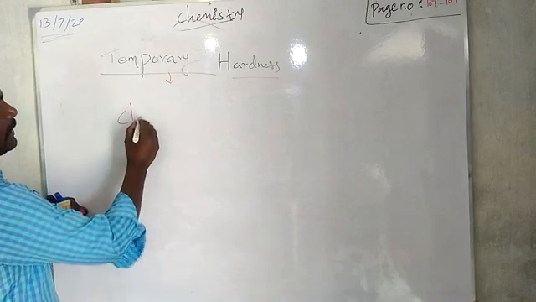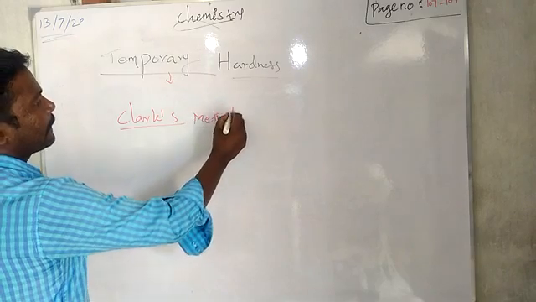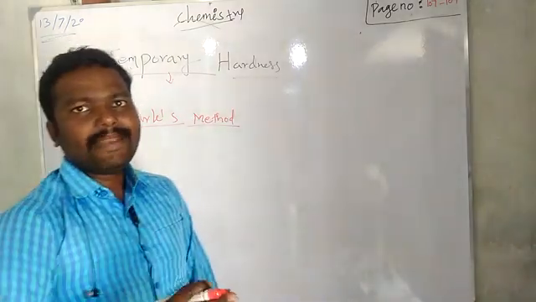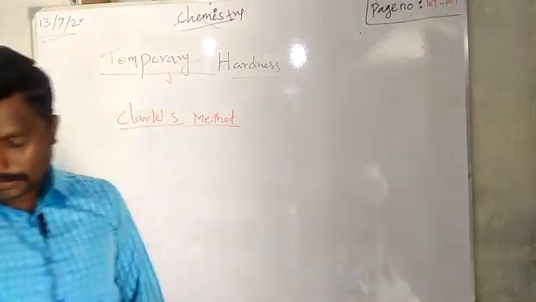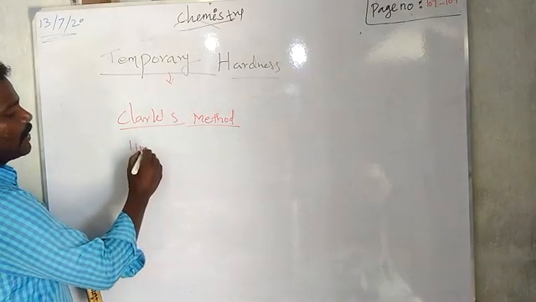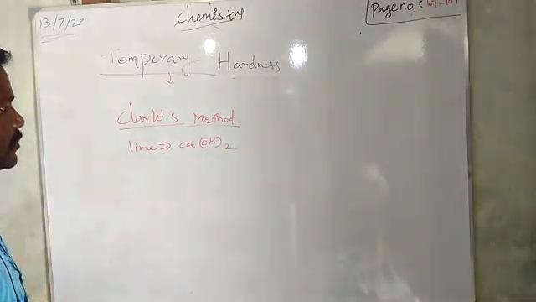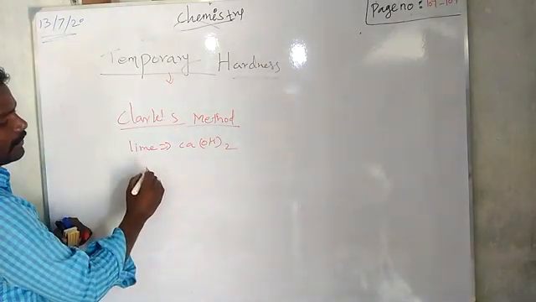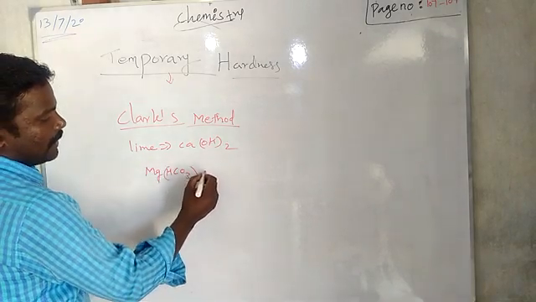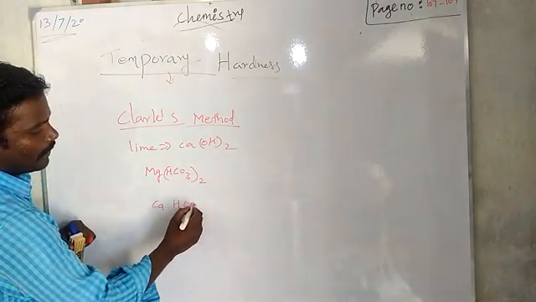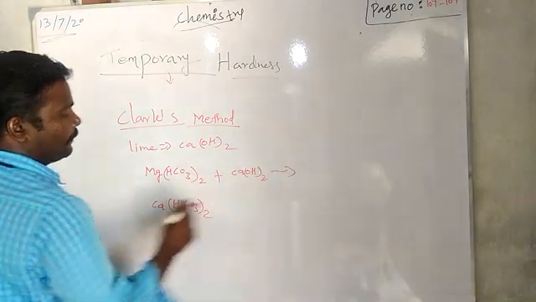Next, the second method is called Clark's process or method. So what is Clark's method? The same, the bicarbonate ions are treated with lime water. So what do you mean by lime water? Lime, which is calcium hydroxide, is called lime water. Okay. So the lime is treated with magnesium bicarbonate and also calcium bicarbonate. If you add calcium hydroxide with that, what will happen?